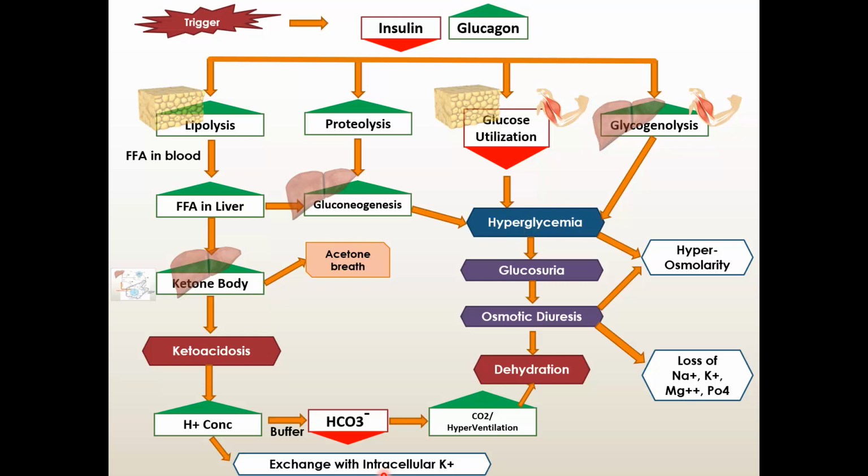You can go back and see this part again. So now you look at what are the different symptoms. First is ketone body. You know that one of the most important ketone bodies is acetone. This acetone has a very sweet fruity odor. So if a patient has come with diabetic ketoacidosis with a very high level of ketone body and he is